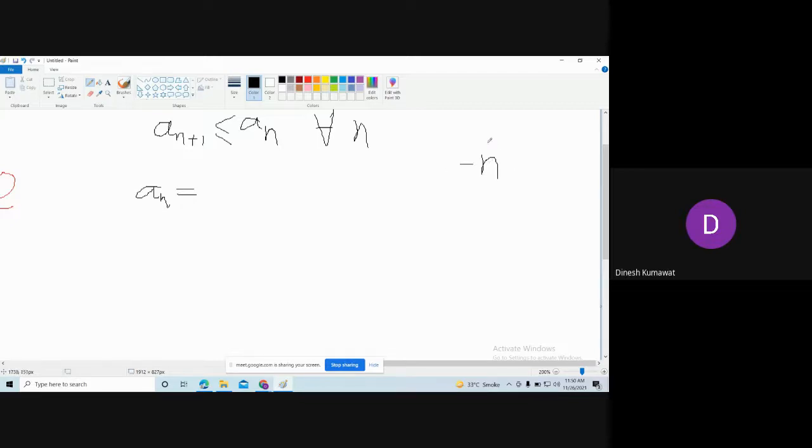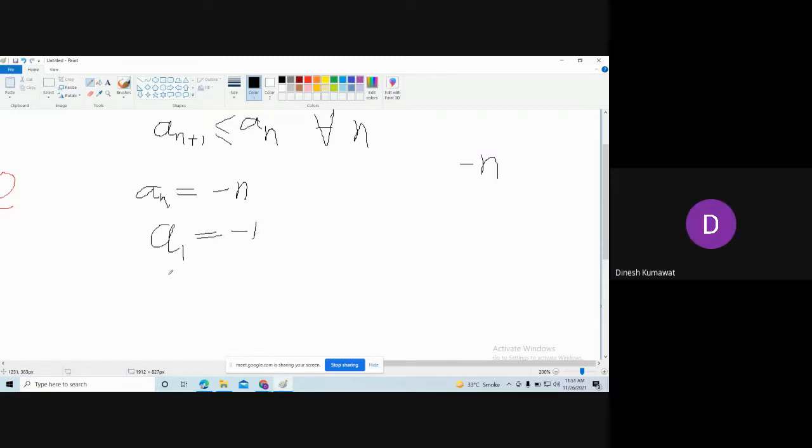Okay, now I am not going into the reals because the reals are a very big set. But if I restrict myself to the set of naturals, let us see what will happen. What happens if I pick a_n to be minus n? Then what is a_1?